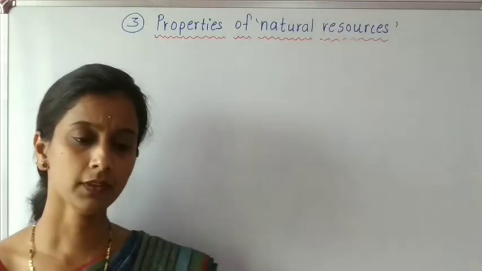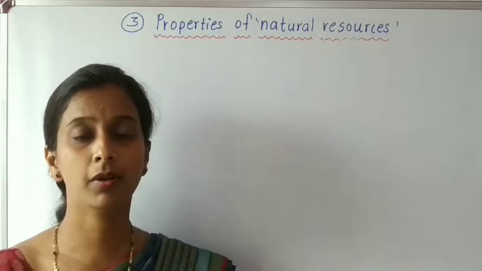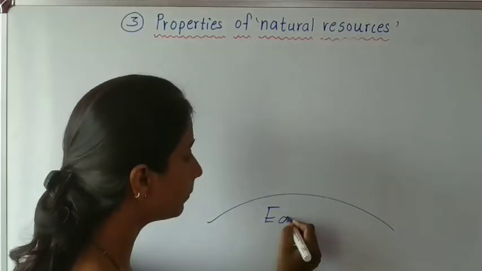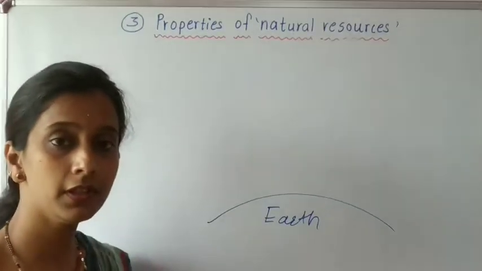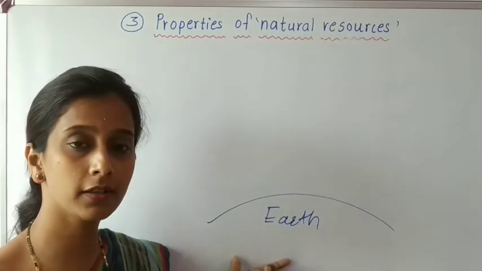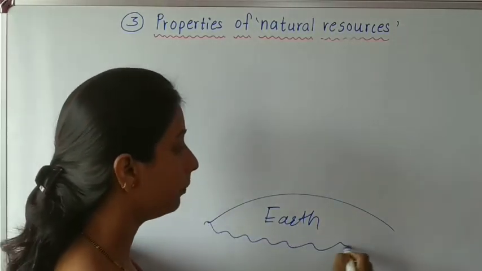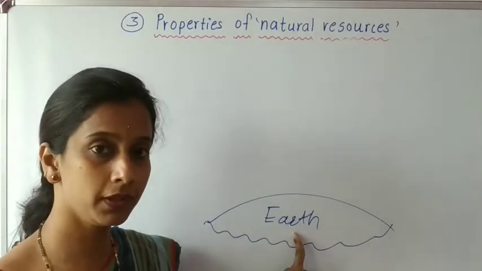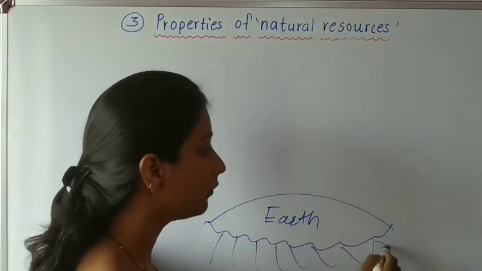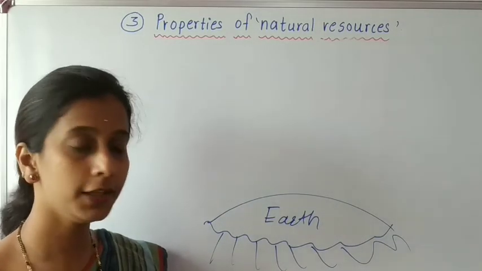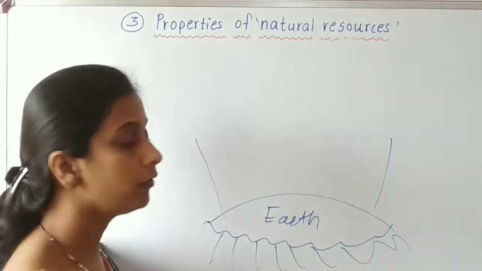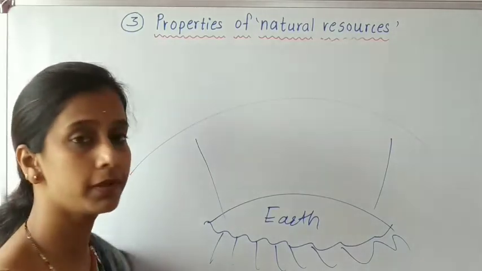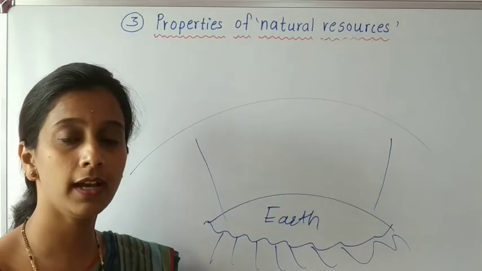Now students, in the last standard we have studied that all natural resources we get from different spheres of the earth. Suppose this is the earth surface. The part of the earth surface which is covered by soil and rocks, we call it lithosphere, the part which is covered by water we call hydrosphere, and the cover of air which is present around the earth surface, we call atmosphere.